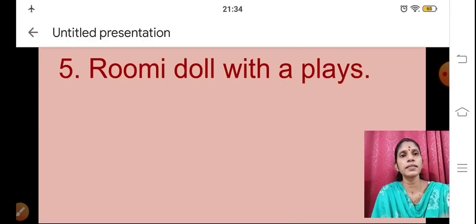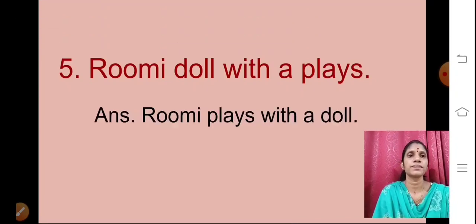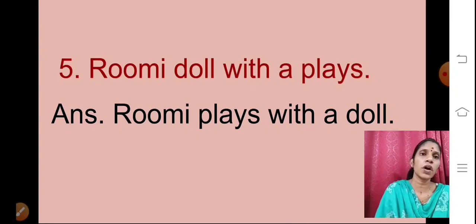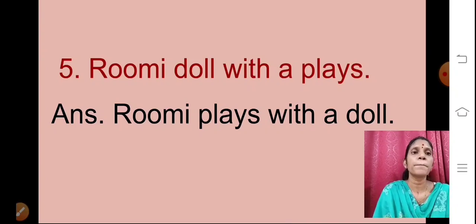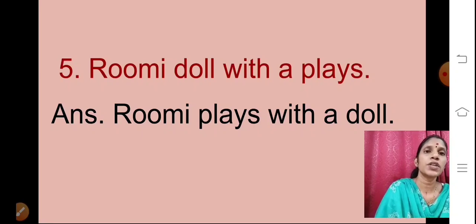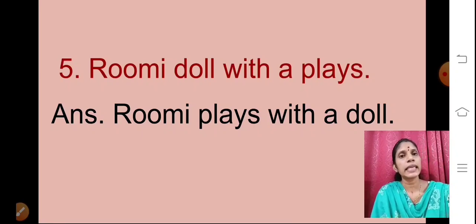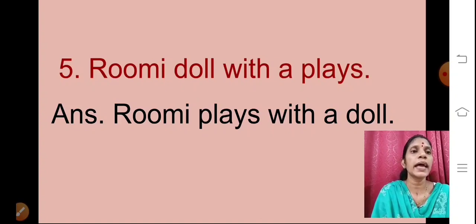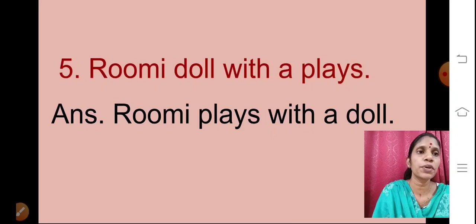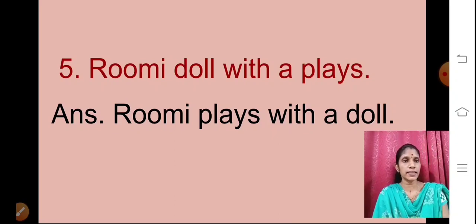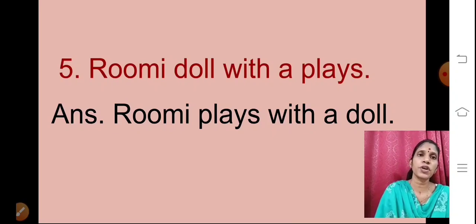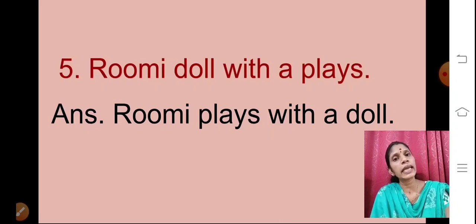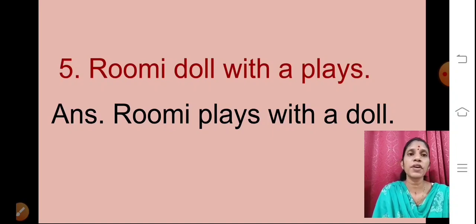And the answer is, Roomy plays with a doll. Here R is capital. And after writing the sentence, I have put a full stop. So here we have finished our sub-question A. Okay? Have you all written?